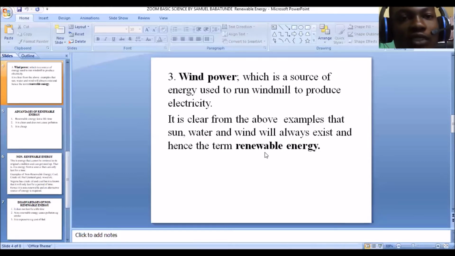So because of this, all these sources of energy, this sun, water, and wind, because they always exist, we term them as renewable energy. Because from our sun we get solar energy, from water we get electrical energy, from wind we get electrical energy. So we term this what? Renewable energy because they cannot be used up. They can be restored to their original condition. So we term them what? Renewable energy.